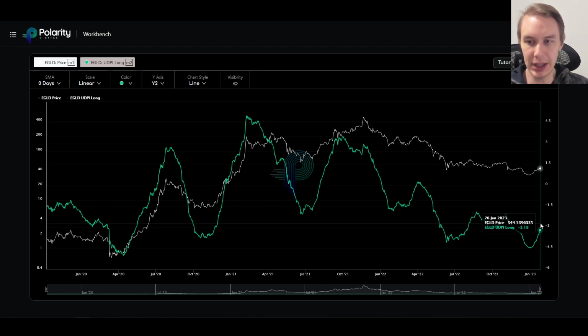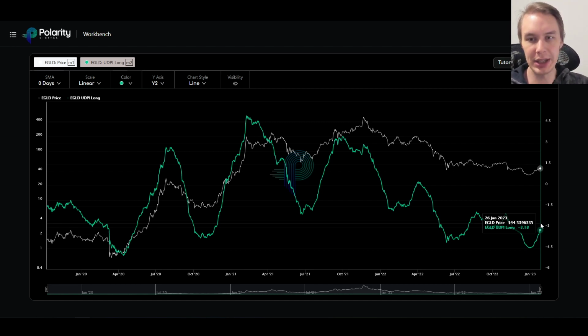And so what this means, and what the model is suggesting, is that EGLD hasn't realized the upside potential that it could have. And so what that might mean is if we get another big impulse in the market, maybe EGLD is primed to do a little bit of catch up. So other assets have really pumped, maybe people will take profits off of those, move them into an asset that hasn't moved as much, like EGLD. There's no guarantee, right? There's no guarantee that that would happen. People might dump their money elsewhere.